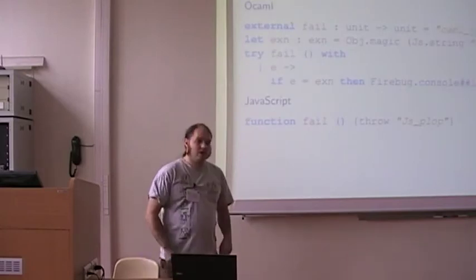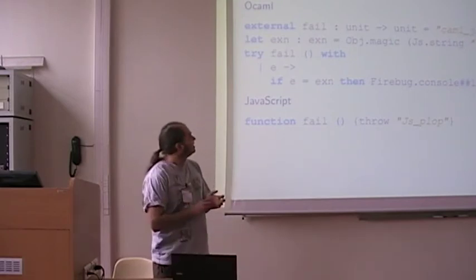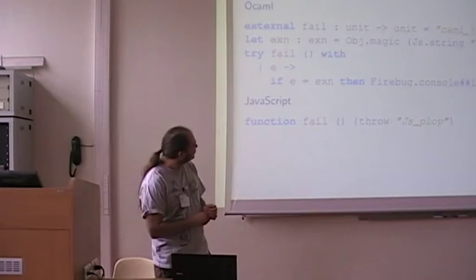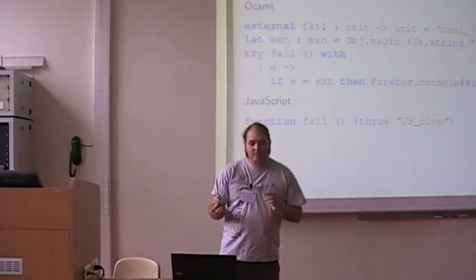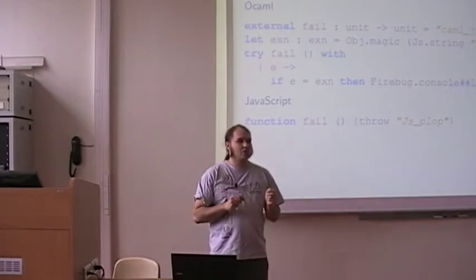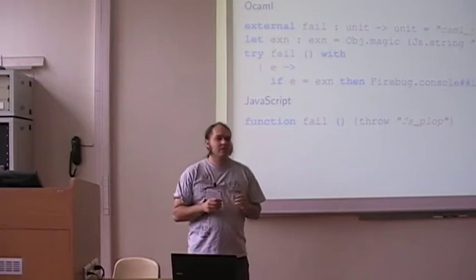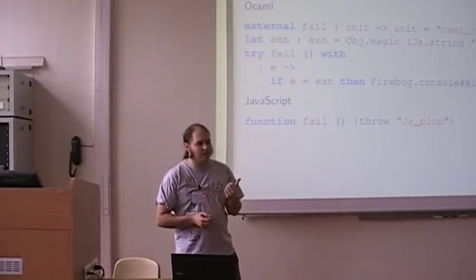And you can do more ugly stuff. OCaml exceptions are implemented using JavaScript exceptions, so you can catch the JavaScript exception using OCaml.